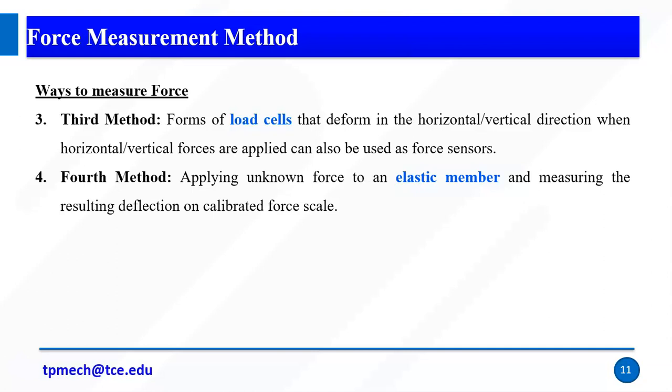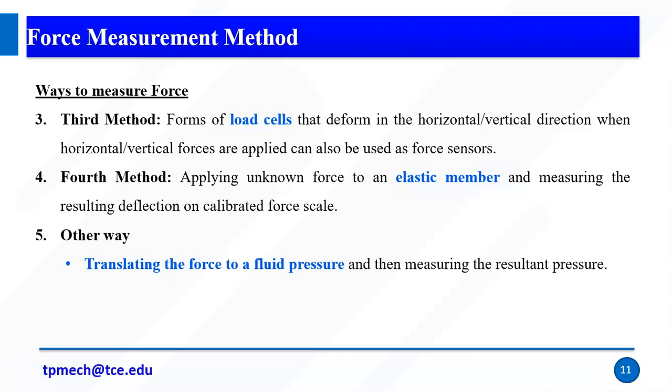Elastic member, in the sense of elastic. We know there are two deformations: elastic deformation and plastic deformation. With elastic deformation, the member regains its original shape. So if we have an elastic member and it gets force, its shape changes. From that change, by measuring the deflection, we can measure the force. Right? This is the elastic member method.